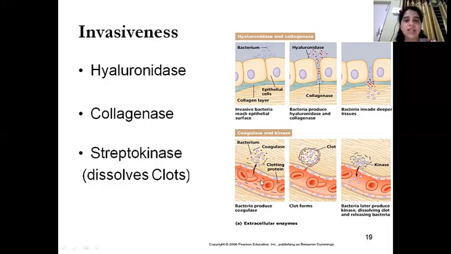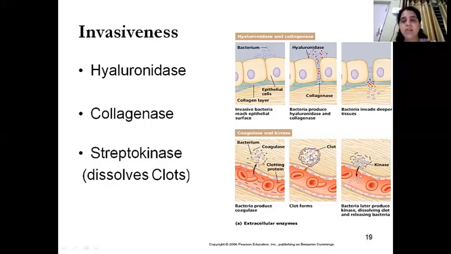Next is the enzyme known as streptokinase. Now here what happens is, see, this is the bacteria. So this bacteria has released an enzyme called coagulase. So what is the function of this coagulase? It will form a clot. Okay, so here you can see there is a clot formation, and inside this clot bacteria are present.